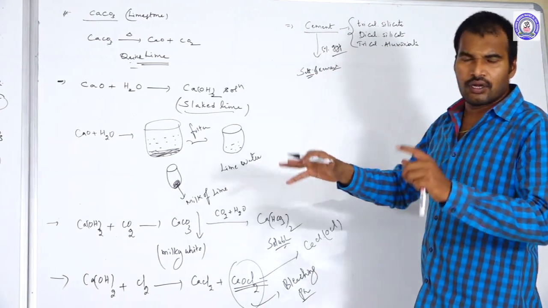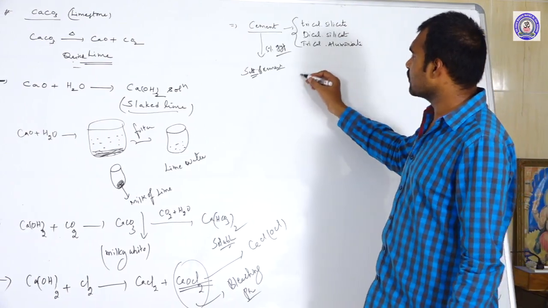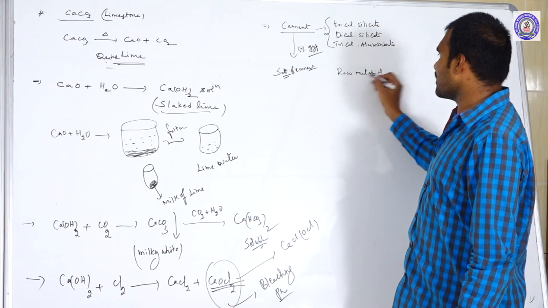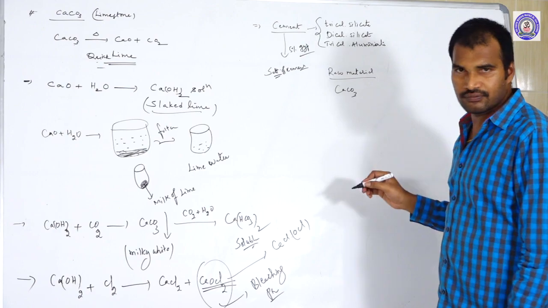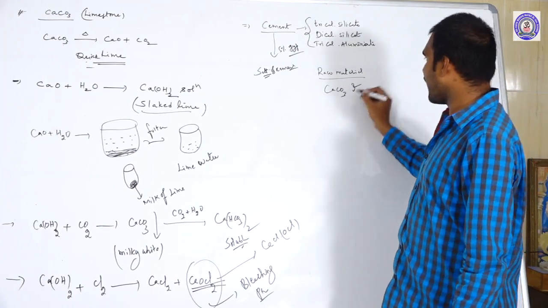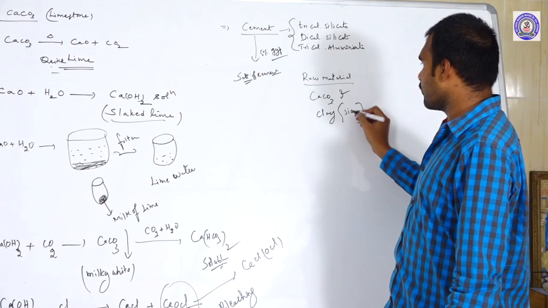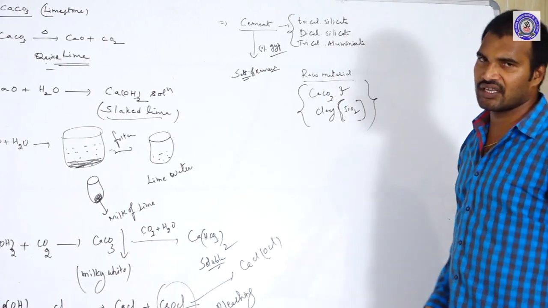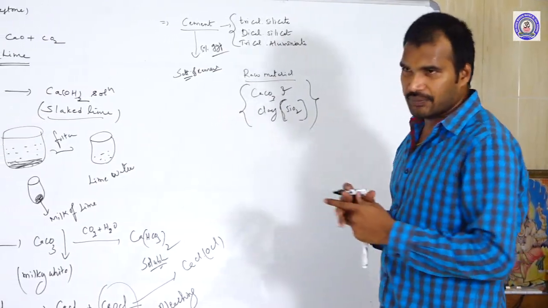What are the main raw materials for cement preparation? Limestone, that is CaCO3, and clay. Clay is nothing but silica. So these are the two main raw materials for cement.